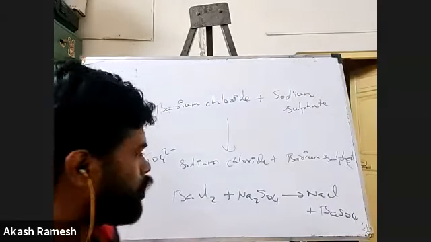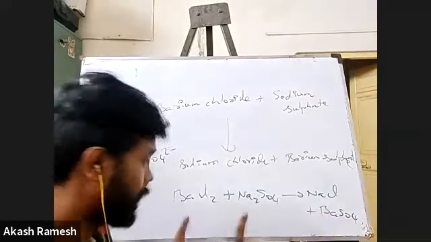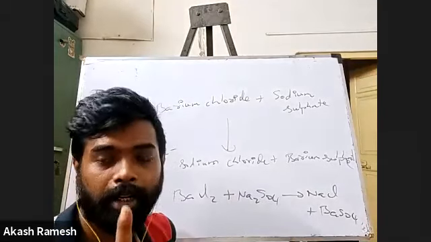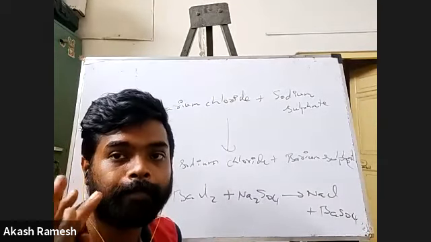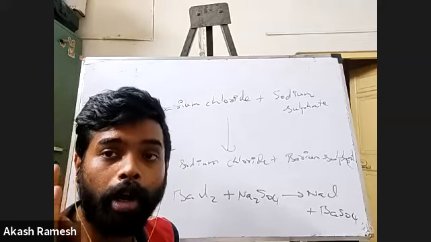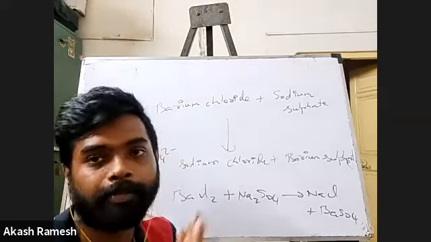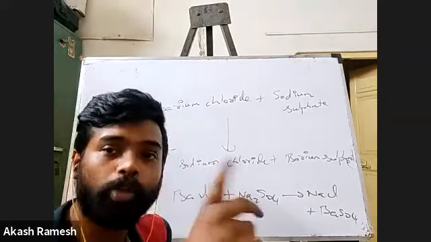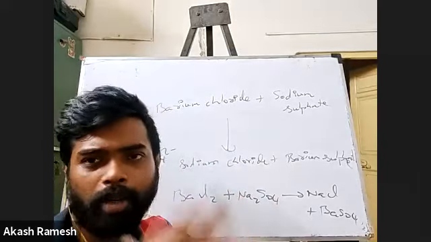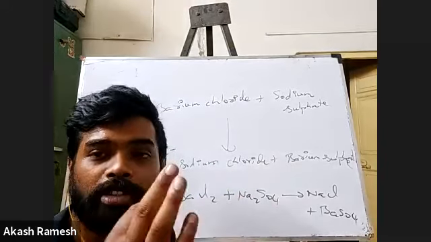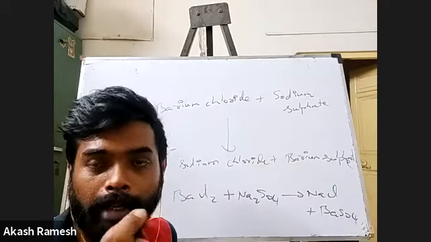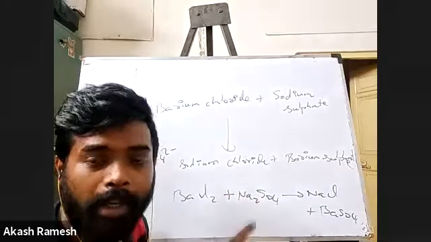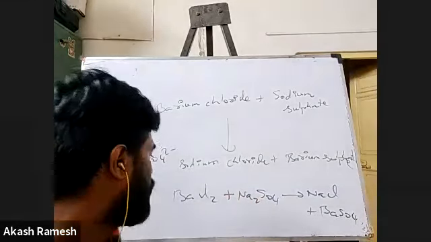Please don't get afraid by looking at the number of elements here, because eventually, remember this: oxygen, remember to balance oxygen only at the end. Forget about oxygen in the initial stages, because if you do the other things correctly, oxygen and other things will eventually get balanced. Try to concentrate on the metals. There are only two metals here, sodium and barium.